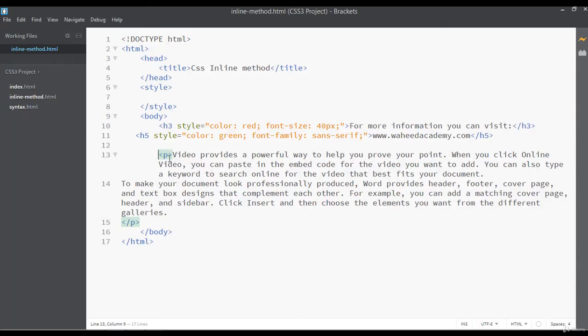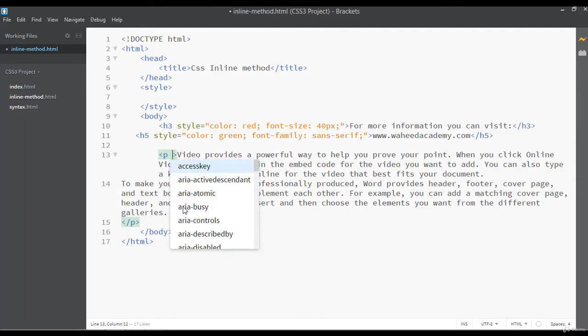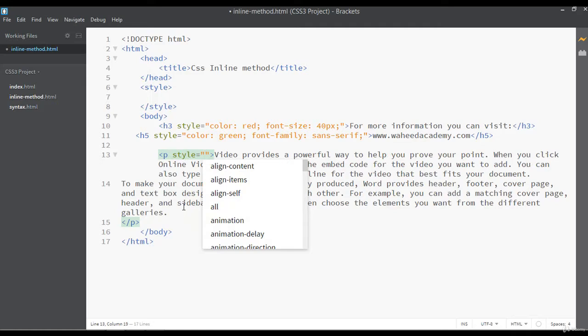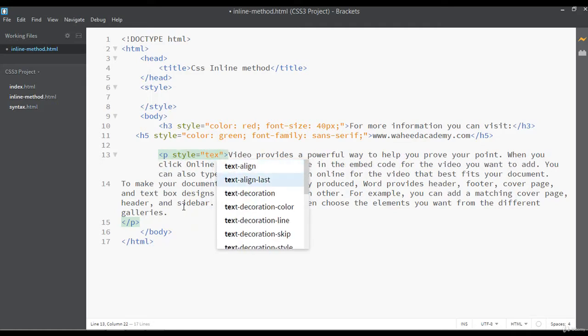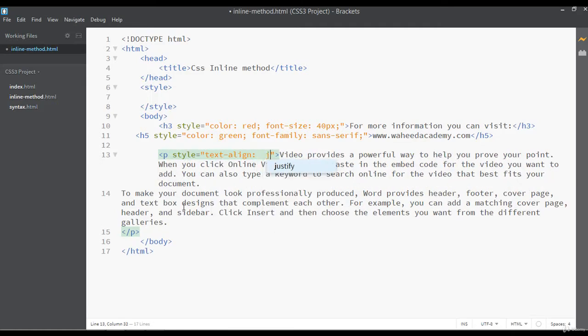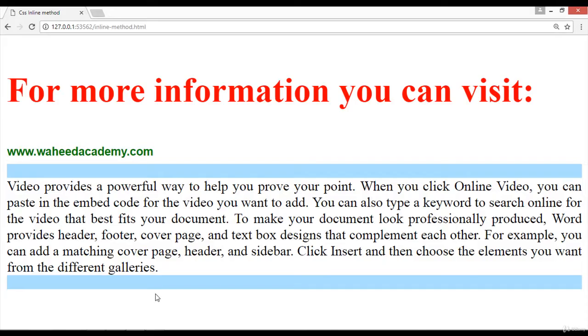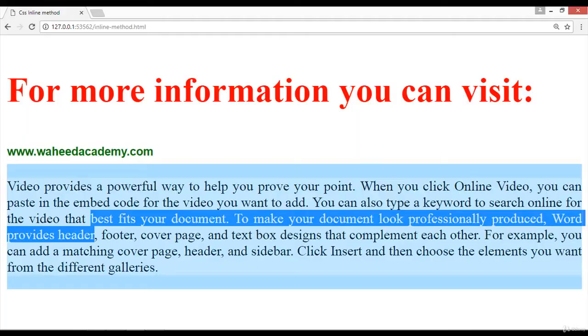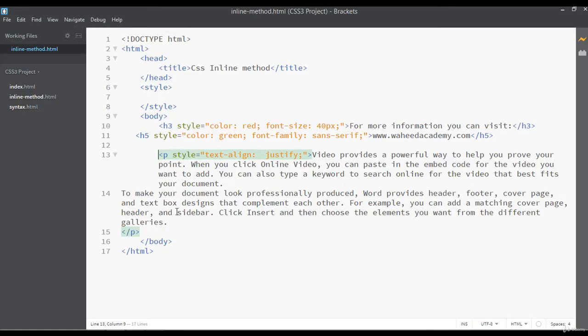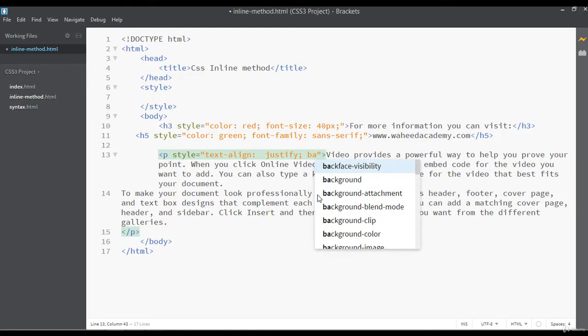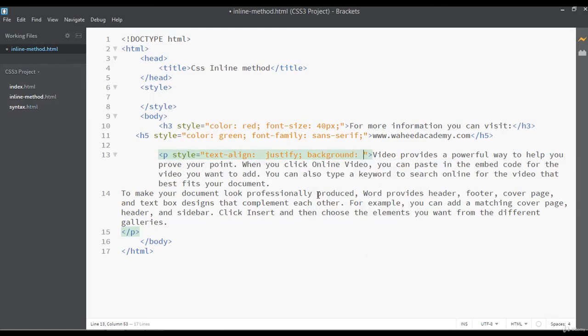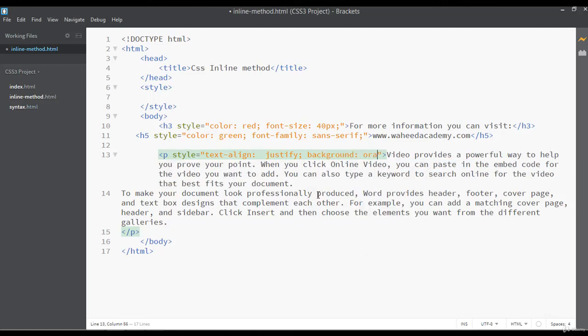Now I'm going to use some CSS here inside this p tag. This is called the inline method, style attribute. You can say text-align, you can say justify. You can save and refresh. So this is justified. You can do anything here. You can apply any properties, for example a background color, maybe orange.